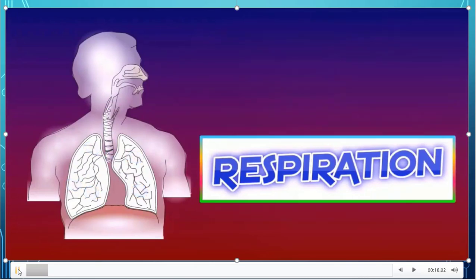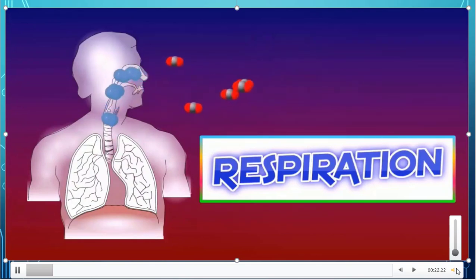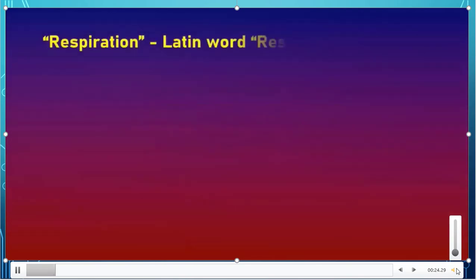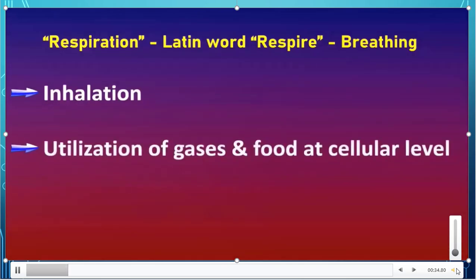Yes, oxygen oxidizes food and gives us energy. What is respiration? Respiration is derived from the Latin word respire, that means breathing. In respiration, inhalation, utilization of gases and food at cellular level, and exhalation are involved.